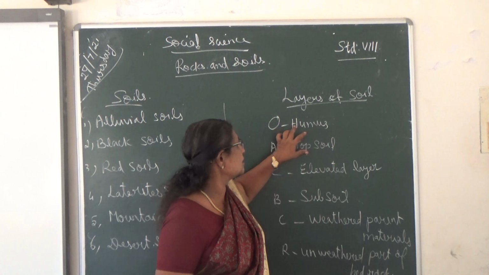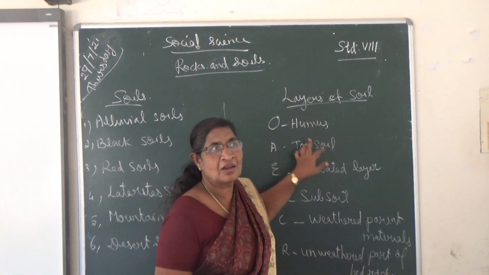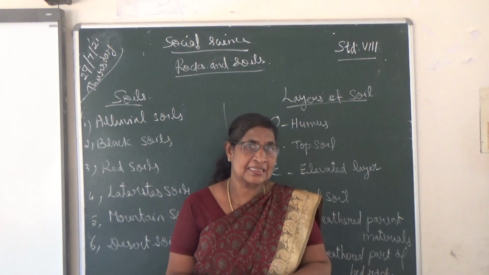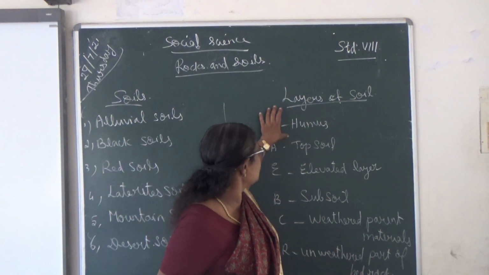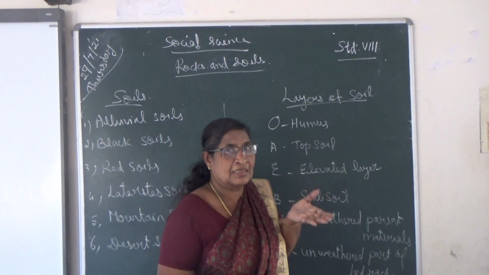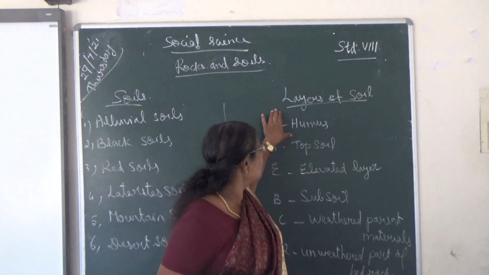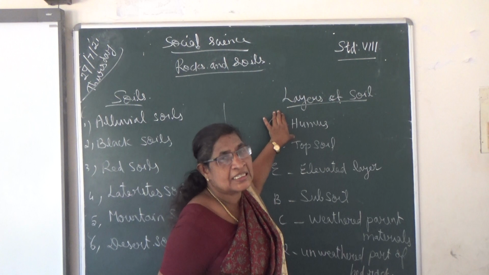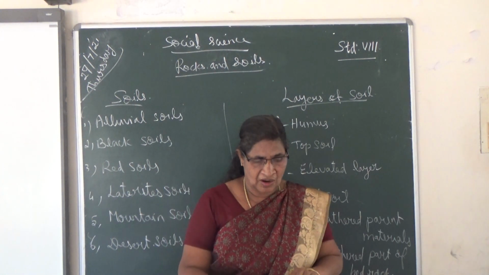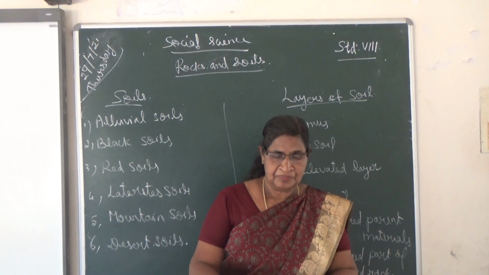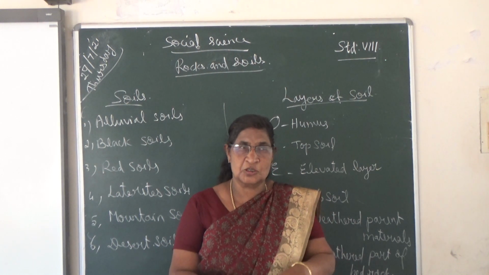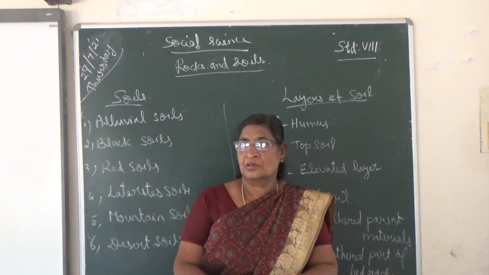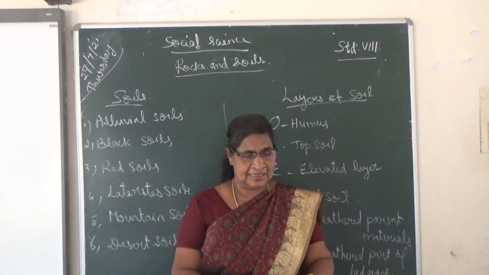Then O. O means humus. Humus, as already told, is decayed plants and animals. This is the first layer of the soil. It is very fertile soil, made of organic materials, and very suitable for the growing of plants.